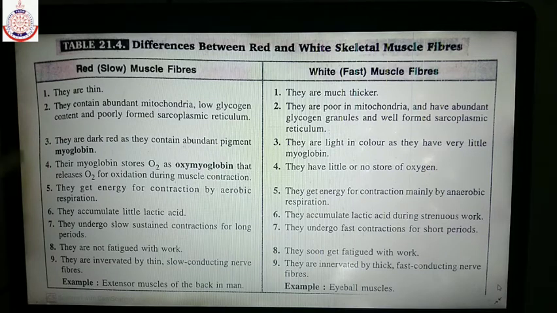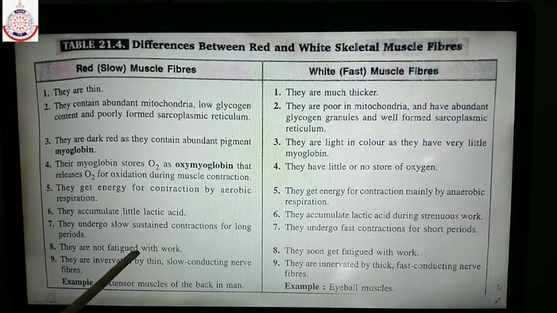Red muscle fibers undergo contraction for a long period, whereas white muscle fibers undergo contraction for a short period. So that's why red muscle fibers do not undergo fatigue with work, whereas white muscle fibers get fatigued with work.